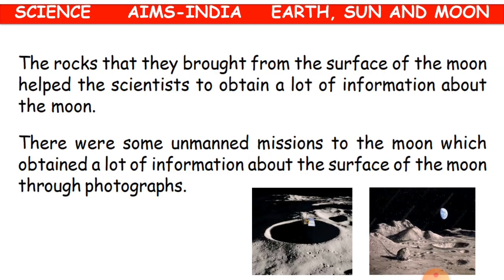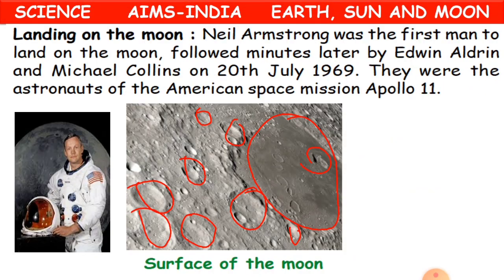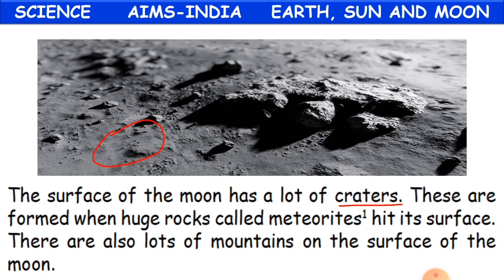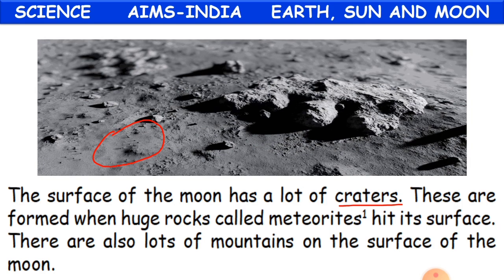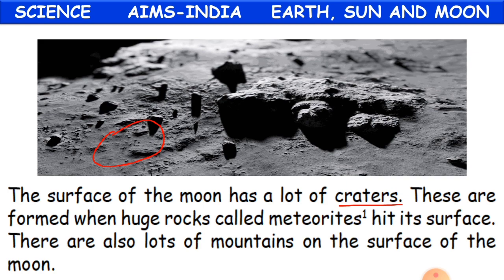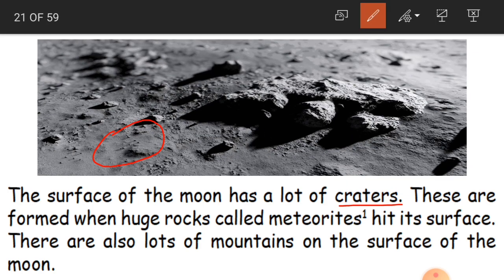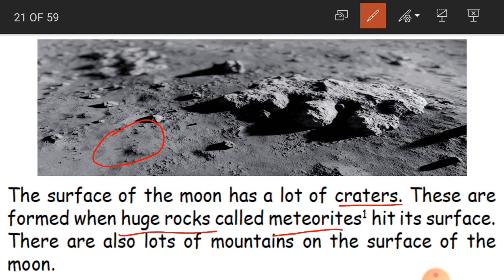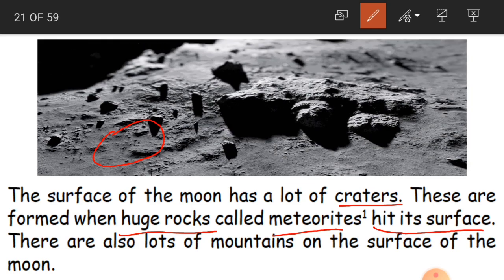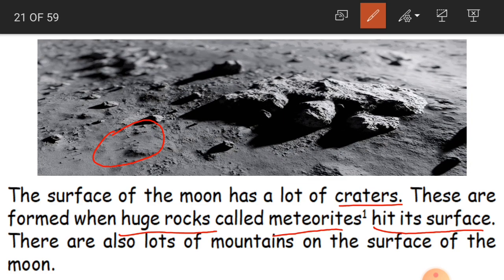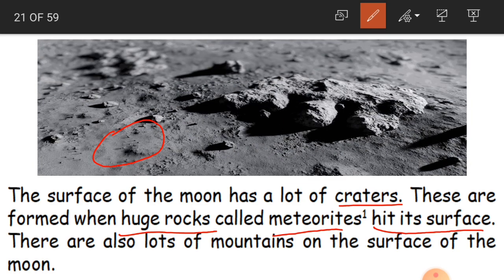And why is this formed? Because huge rocks called meteoroids hit its surface. These rocks are from the outer space in the sky.